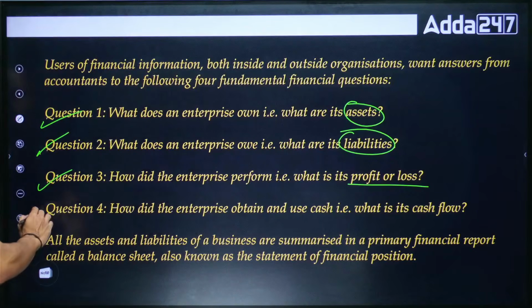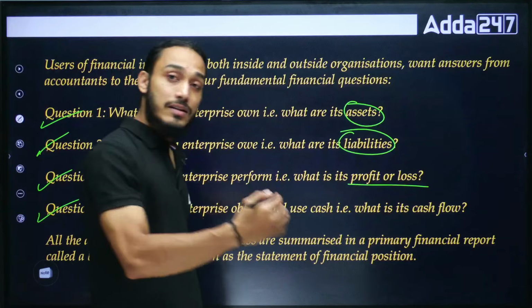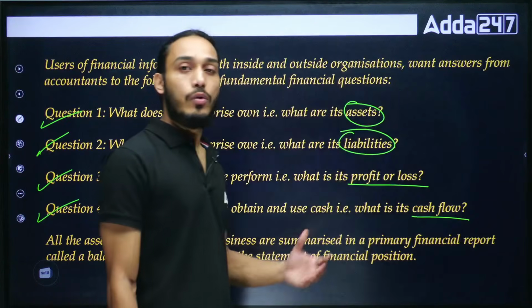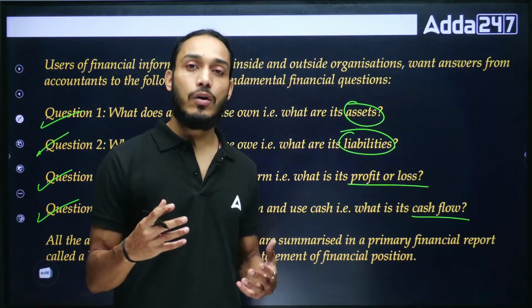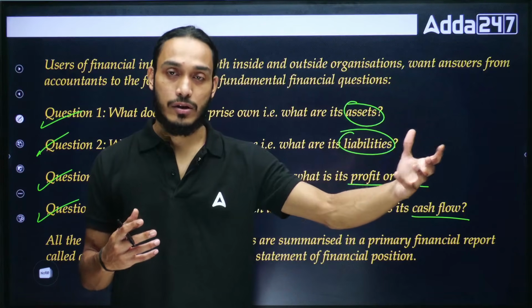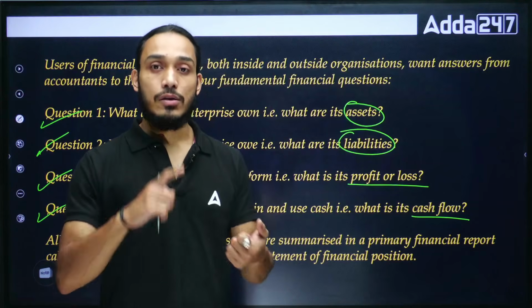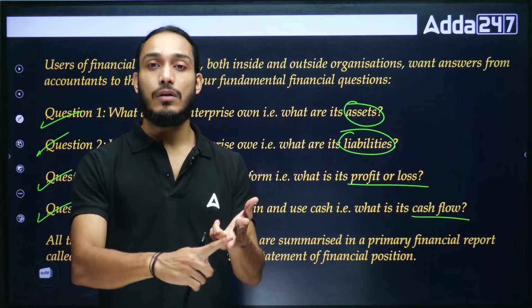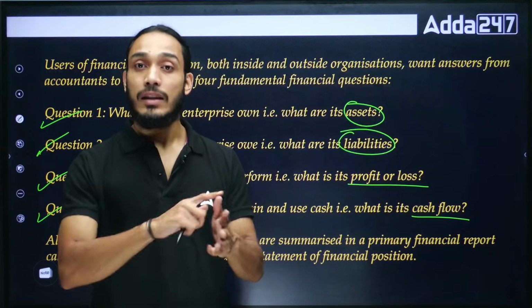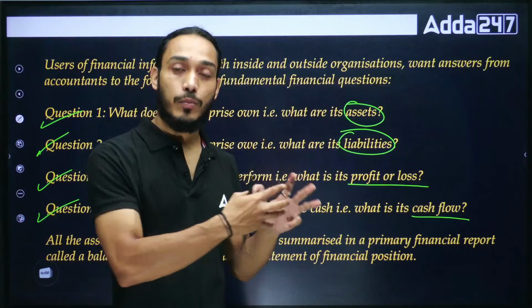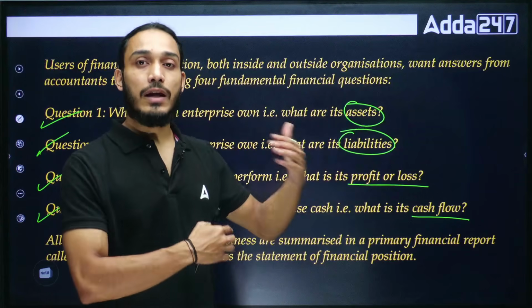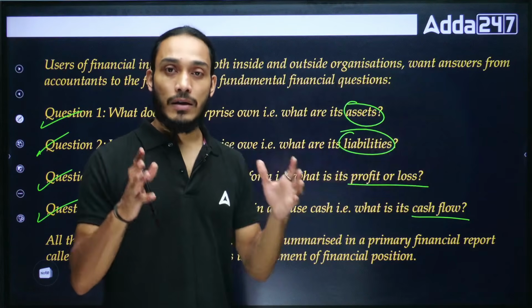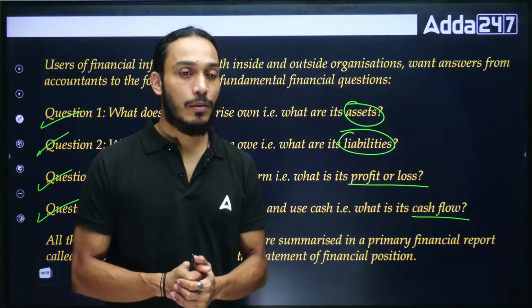The fourth very important question is, how did the enterprise obtain and use cash or any other liquid assets? That means anything that can be quickly converted into cash. That is what we call the cash flow. So that is another very important aspect that we want to look into. How did the cash flow into the organization? How did we use it? How did it go out of the organization? So the inflow and outflow of cash, the cash flow. So the state of assets, the state of liabilities, the profit and loss situation, and the cash flow situation. These are 4 very important areas that we want to look into, because without having this information, you cannot carry on your operations year after year and expect to sustain the organization, right?